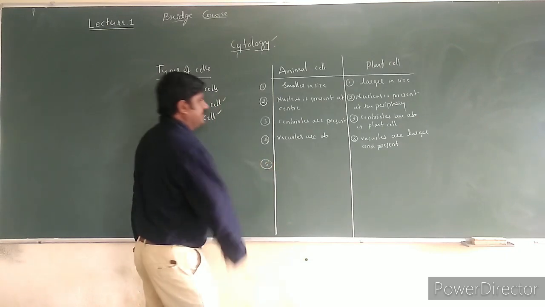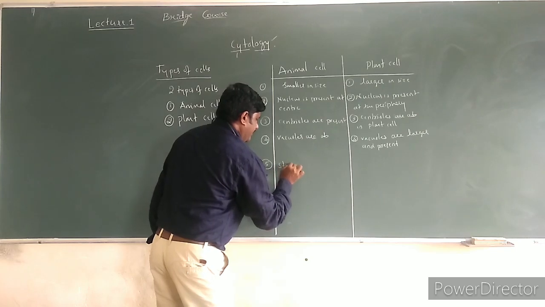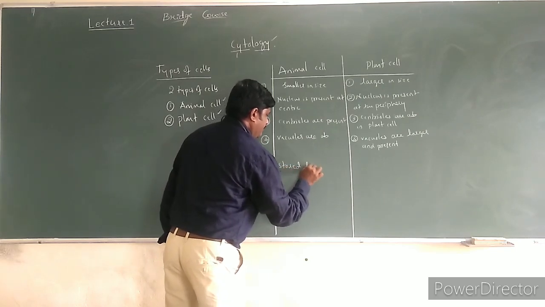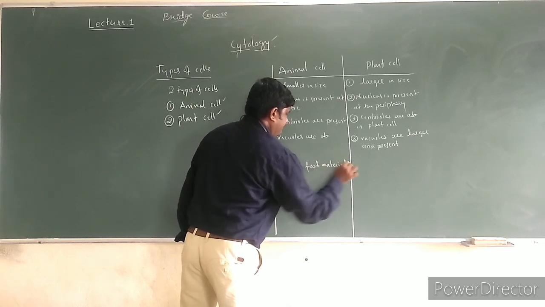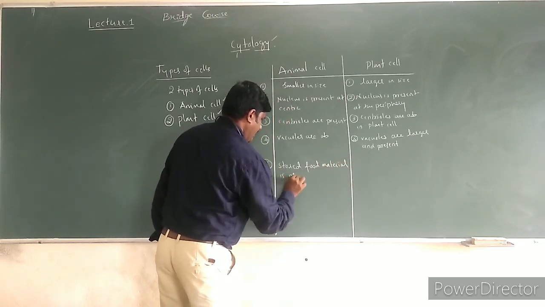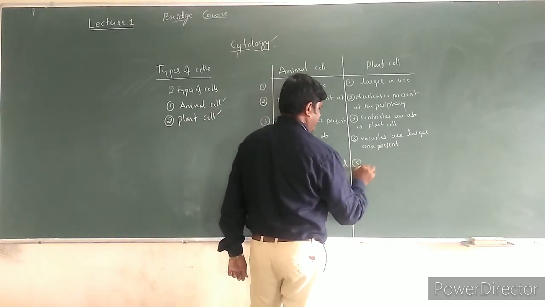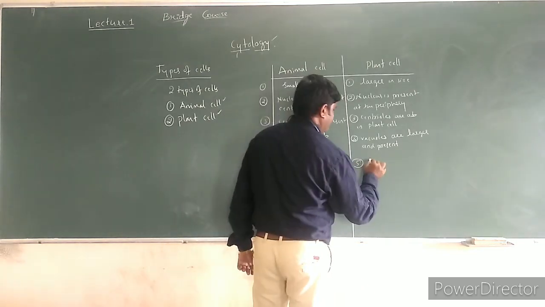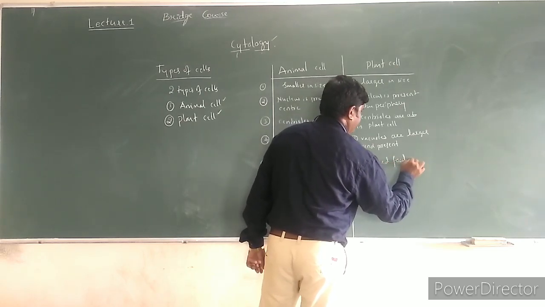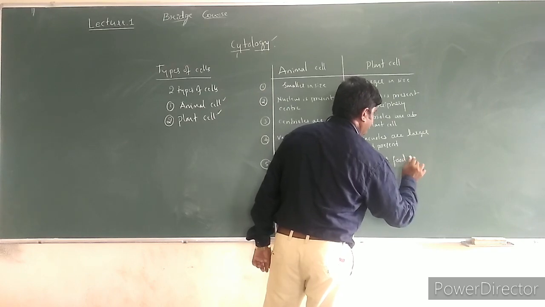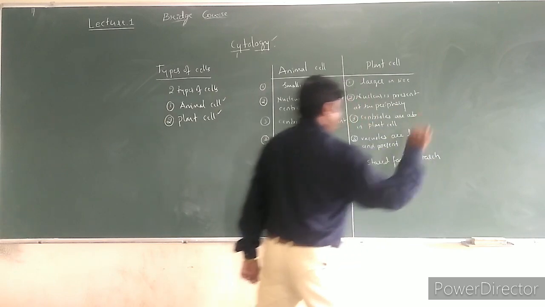And in animal cell, usually the stored food material is glycogen, but in plant cell the stored food is starch.